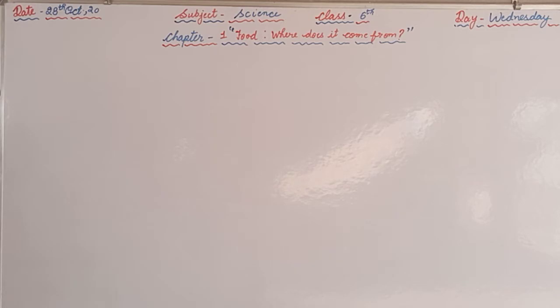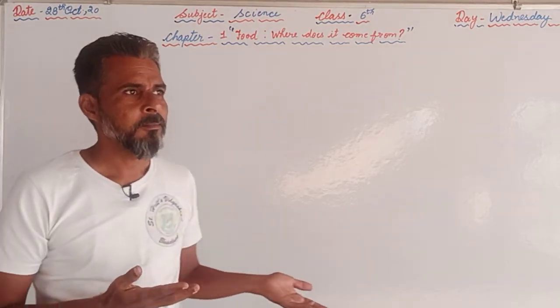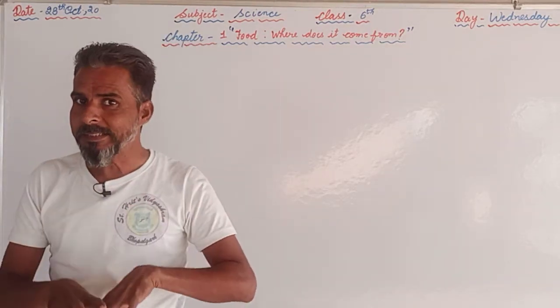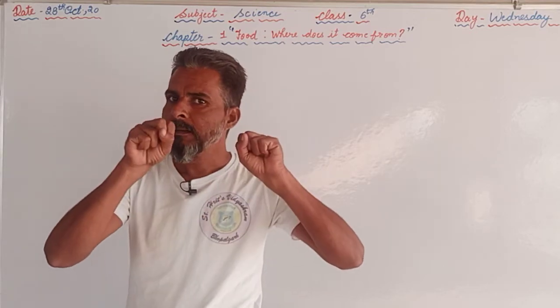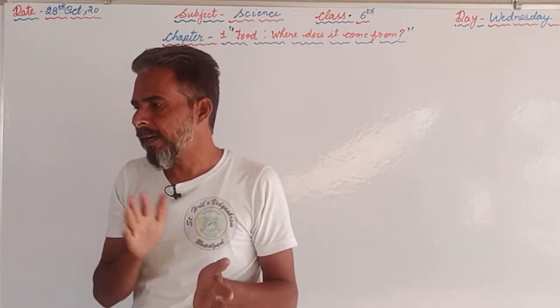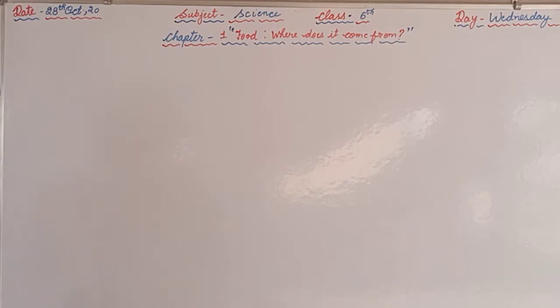Now after this, the question number 2, name 5 plants and their parts that we eat. So the plants we are eating on the daily basis, as you know, the vegetables we are getting from the plants only. So which part we are eating of that particular plant, that we are supposed to specify in this question. So we can take the 5 examples.